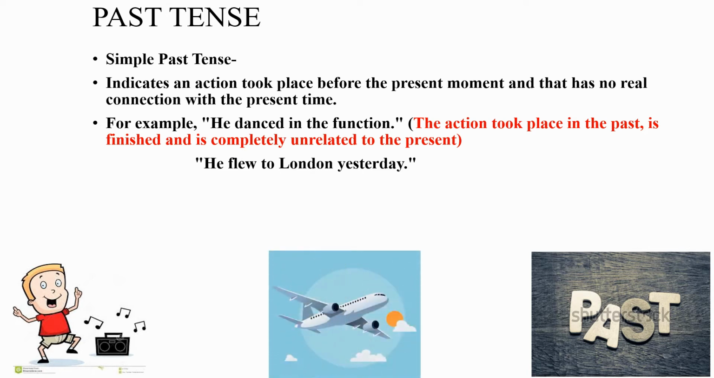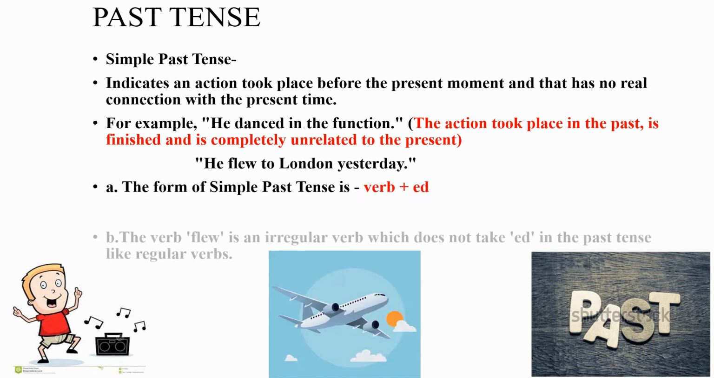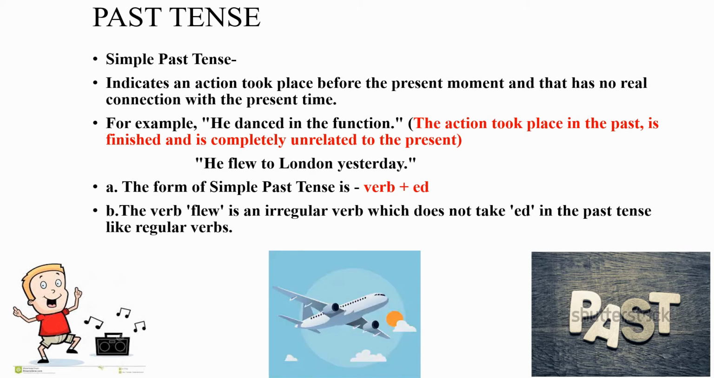He flew to London yesterday. It indicates an action completed in the past. It often occurs with adverbs or adverb phrases of past time. Here you have to note one thing: the form of simple past tense is verb plus ed, means the V2 form of the verb. As I already told you, I'll be giving you a table at the end of this video that you have to memorize and note down in your rough notebook.